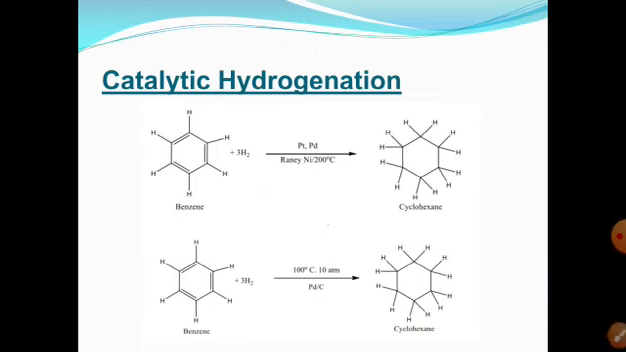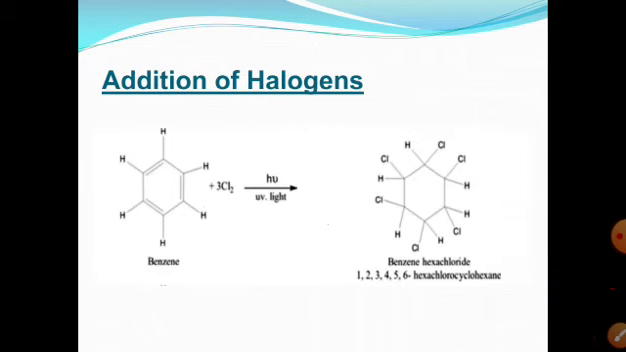The first addition reaction of benzene is hydrogenation. Hydrogenation takes place in the presence of a catalyst. So if we have a benzene molecule, 3 hydrogen molecules are required to hydrogenate the 3 double bonds. We use different catalysts, that is nickel, platinum and palladium. It is converted into cyclohexane, and in cyclohexane no benzene ring is present. The unsaturated compound is converted into a saturated compound in the presence of a catalyst and high temperature. So benzene in the presence of different catalysts is converted into cyclohexane.